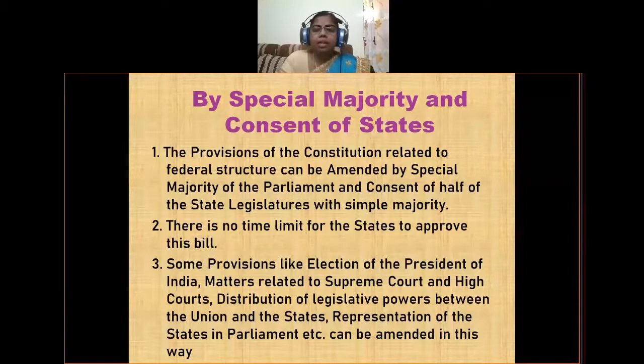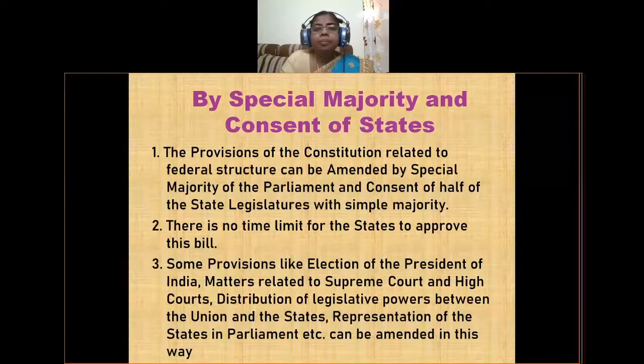Matters related to Supreme Court and High Courts, that means appointment of the judges of the Supreme Court and High Courts, their salaries, their allowances, their promotions, transfers, will be amended by the special majority and consent of states. And distribution of legislative powers between the union and the state: already in this class we have learned that distribution of legislative powers is mentioned in our constitution in 3 lists, that is union list, state list and concurrent list. This list can also be changed by this method of constitutional amendment.